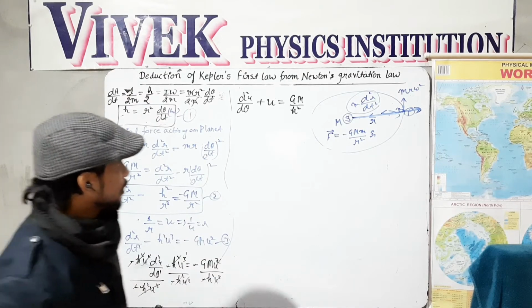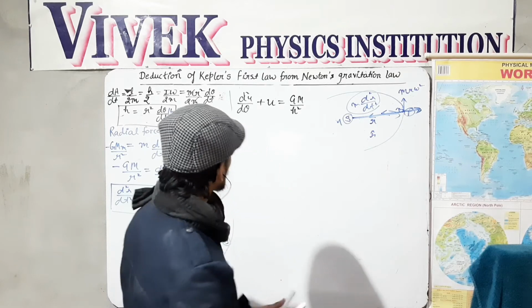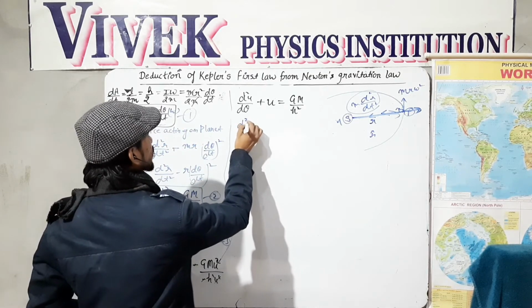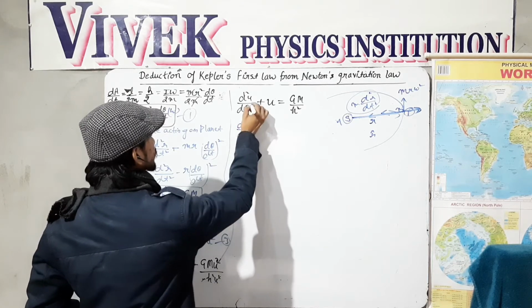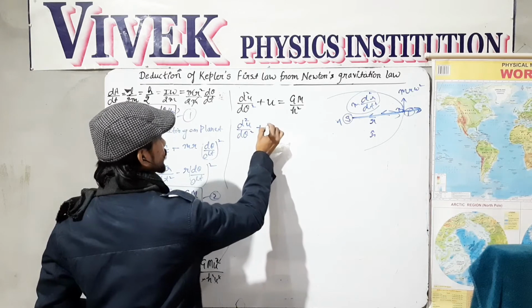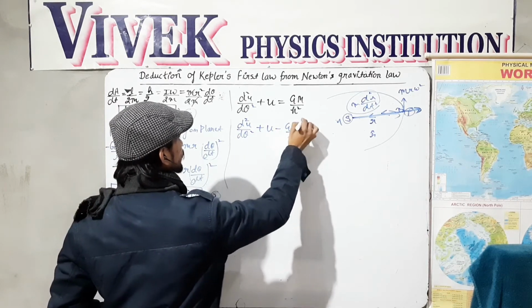Okay, so I am writing this equation as d square u over d theta square plus u minus gm over h square.